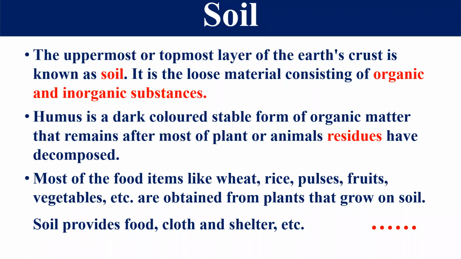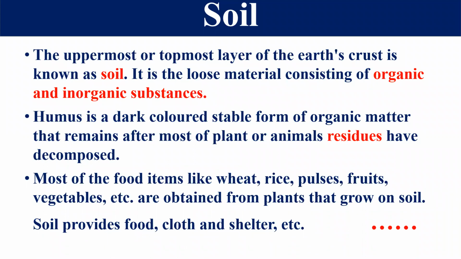Fertile soil supports agriculture, and we grow a lot of agricultural items in this type of soil, like wheat, rice, pulses, fruits, vegetables, etc. These are all obtained from this soil.